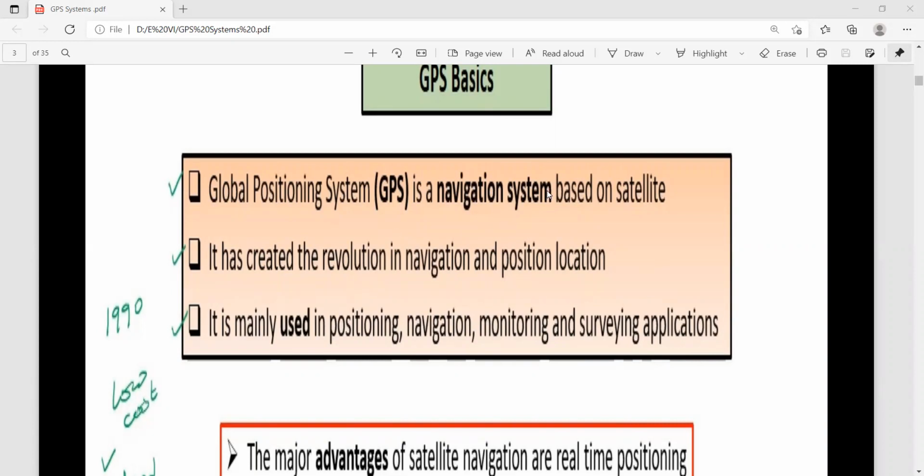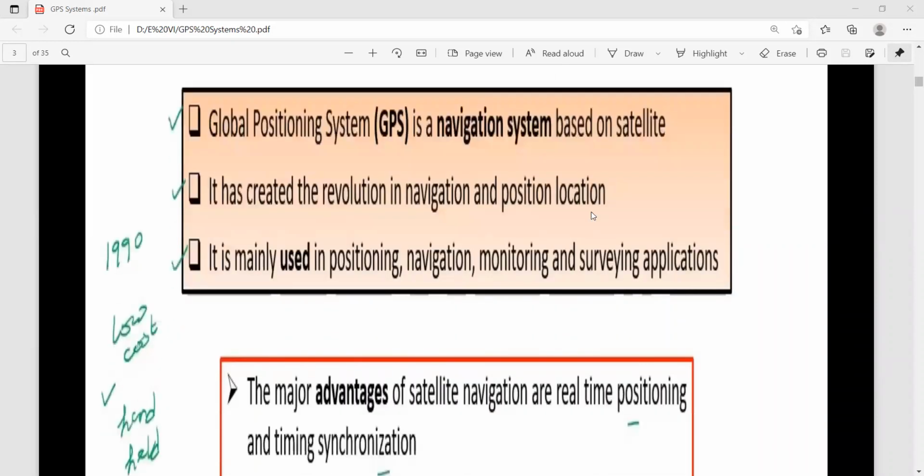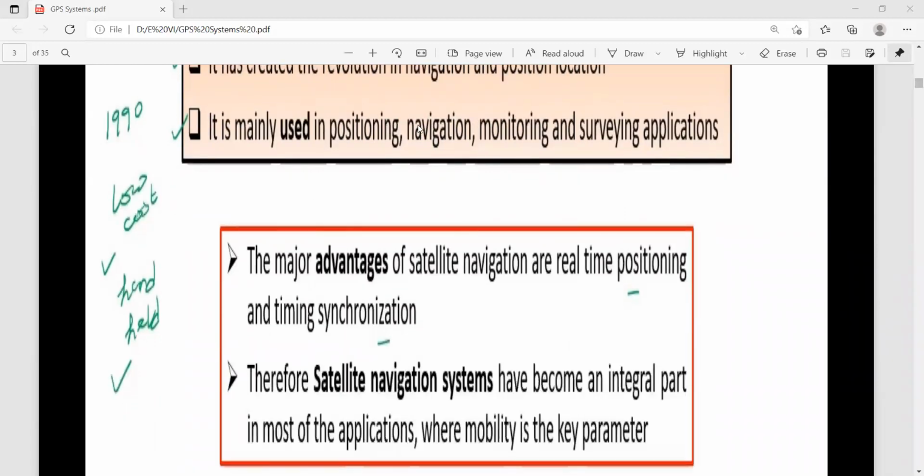So this system is based on satellites. It has created a revolution in navigation and position location. From 1990 onwards, we have had low-cost GPS systems. It is mainly used in positioning, navigation, monitoring, and surveying applications.